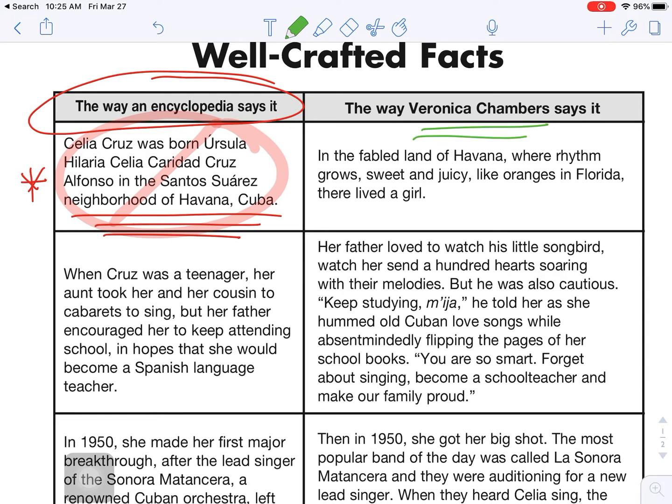So Veronica Chambers is the author of the book that we read about Celia Cruz. And the way she wrote it is, in the fabled land of Havana, where rhythm grows sweet and juicy like oranges in Florida, there lived a girl. Okay? And this is what's really important for us as writers, is that we take information that we get, okay, information we've gained, and then what we do is we put it in our own words, okay?